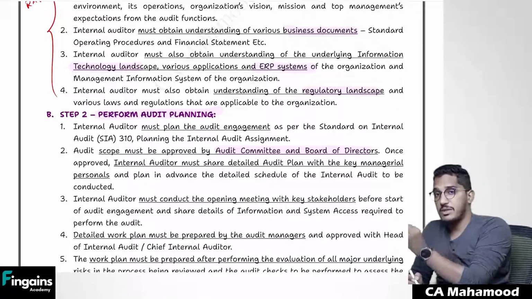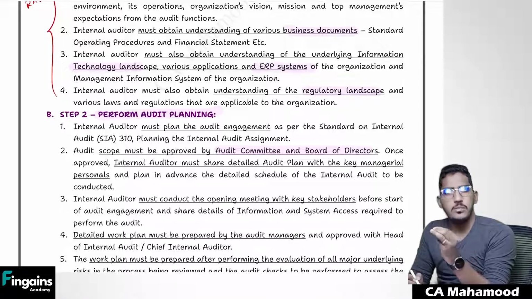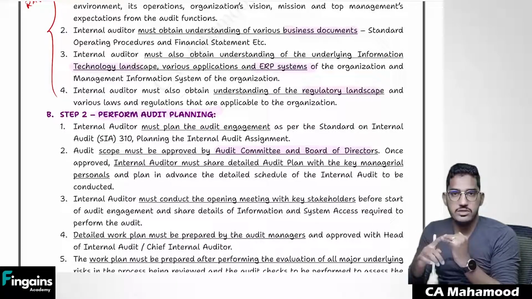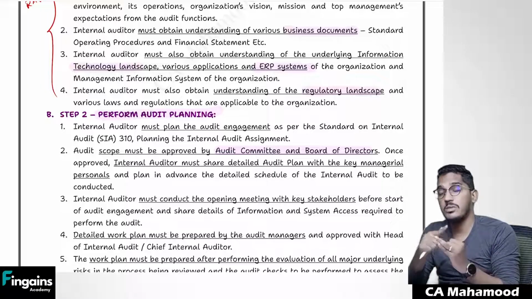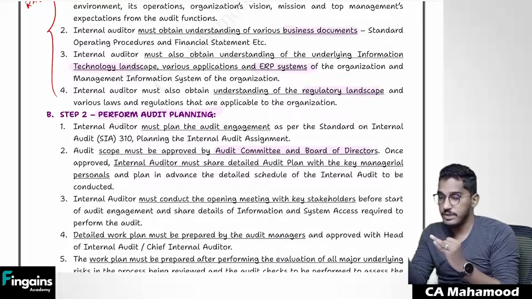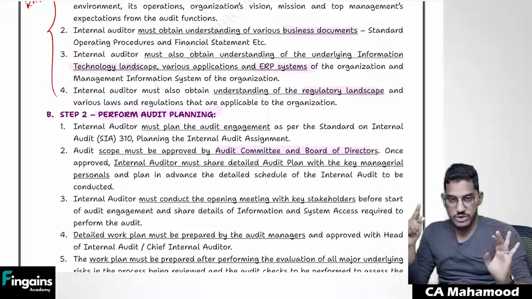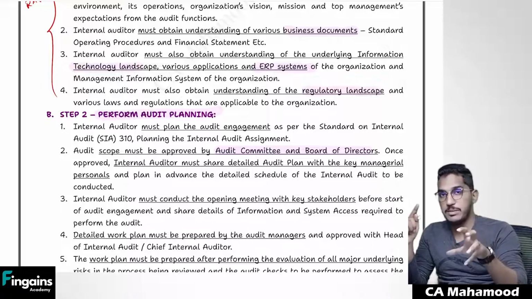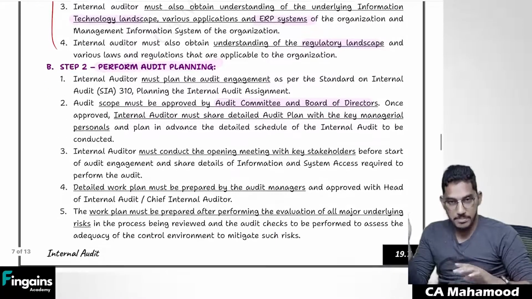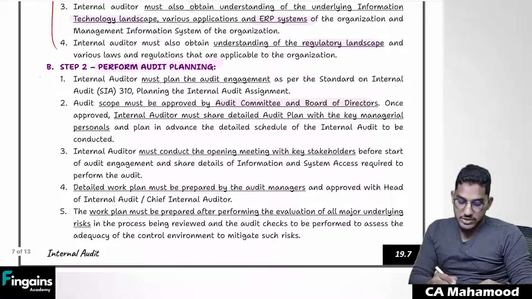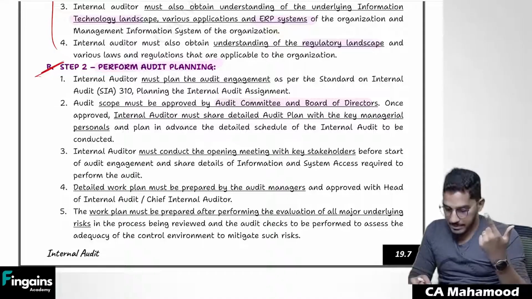There is no such requirement in the case of external audit. You need not get your plan approved by anybody in the case of external audit, but in the case of internal audit, you will develop an audit plan, but that audit plan should be approved by whom? Management or those charged with governance. That is, if an audit committee is there, the audit committee will approve. If the audit committee is not there, then the board of directors must approve your audit plan. So after considering all the discussions, you have to spend a significant amount of time on planning.